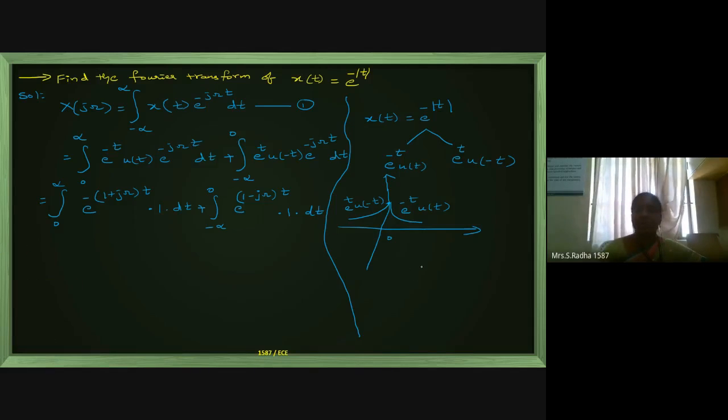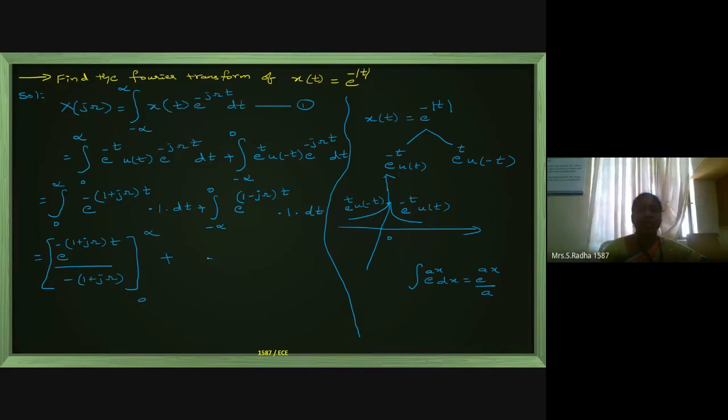We already know the integration of e power ax dx is e power ax divided by a. Same thing I will do for both the terms. This is e power minus of 1 plus j omega t divided by minus of 1 plus j omega, and substitute the limits, 0 to infinite.